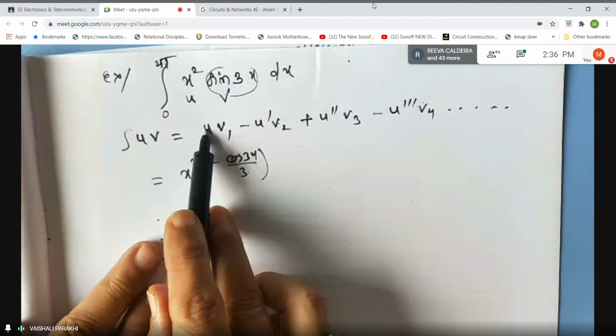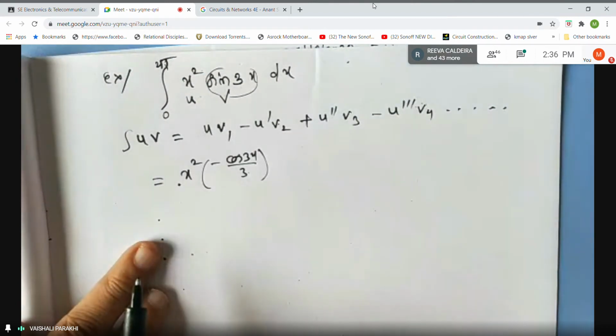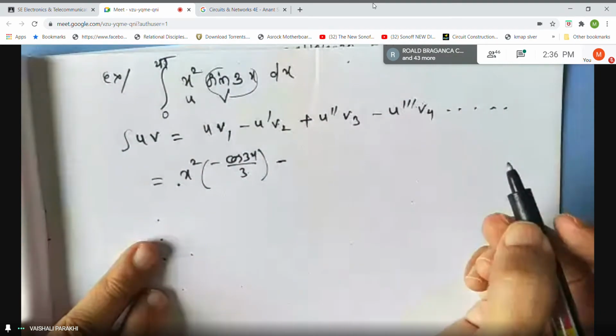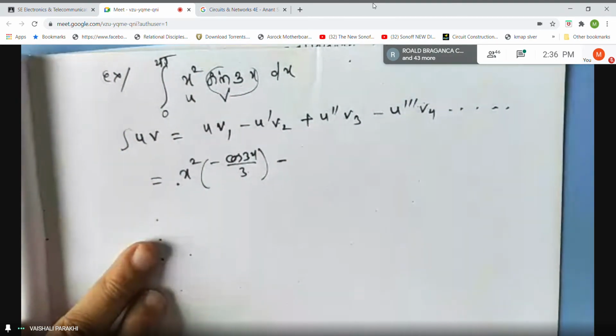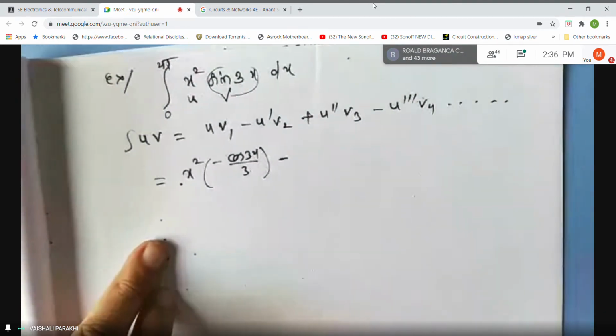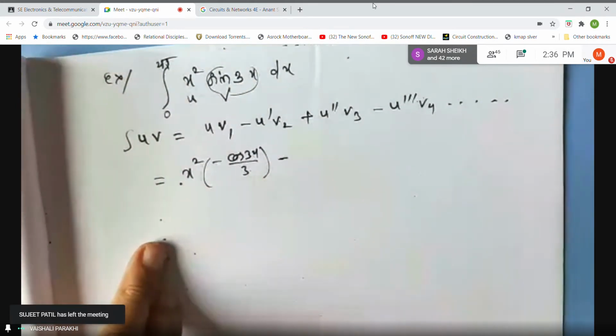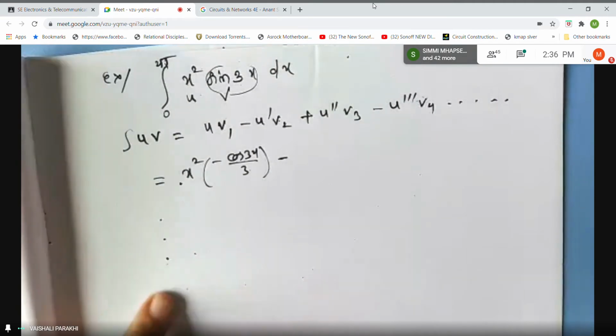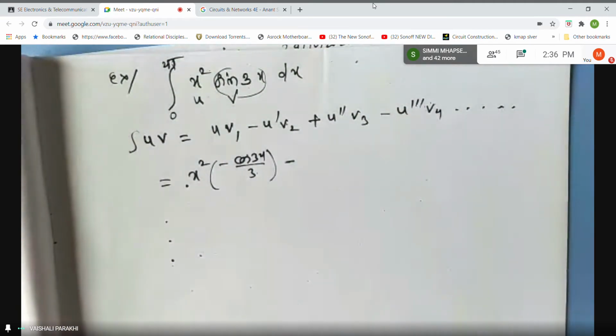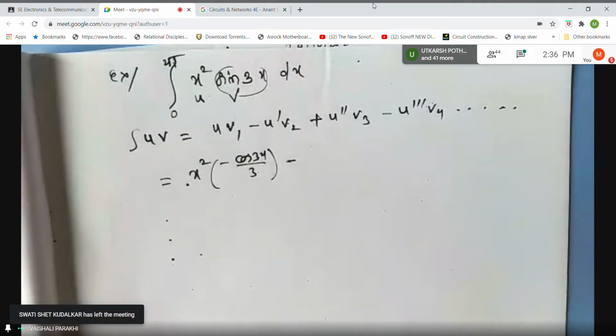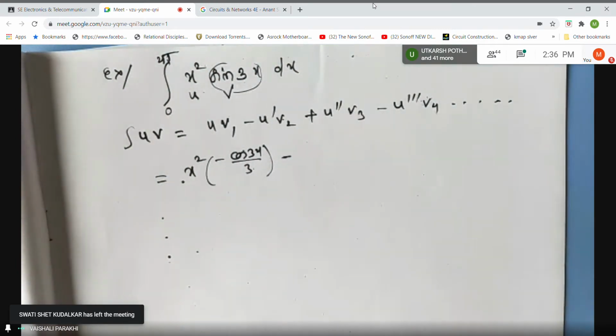See, first function as it is, integral of second function. Middle sign is minus now. U dash means derivative of x square, right? Now, derivative of x square. Nilay, can you tell what is derivative of x square? 2x.